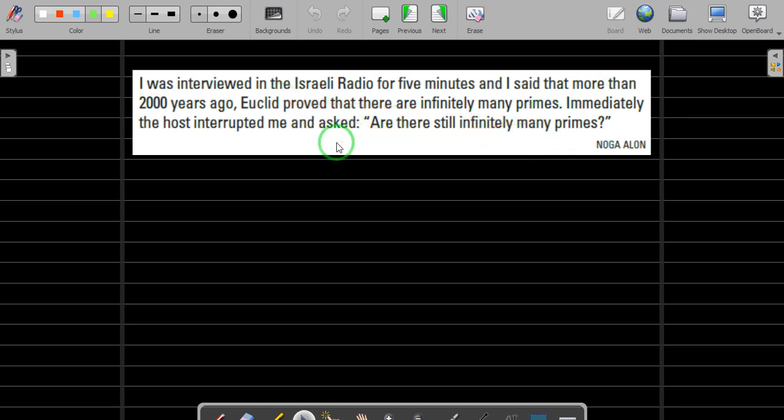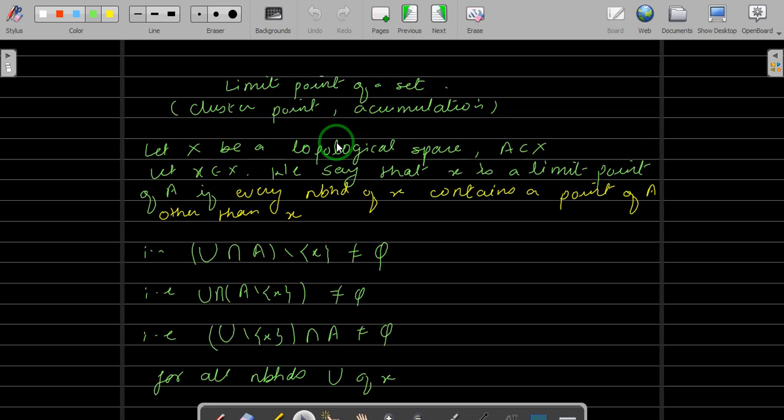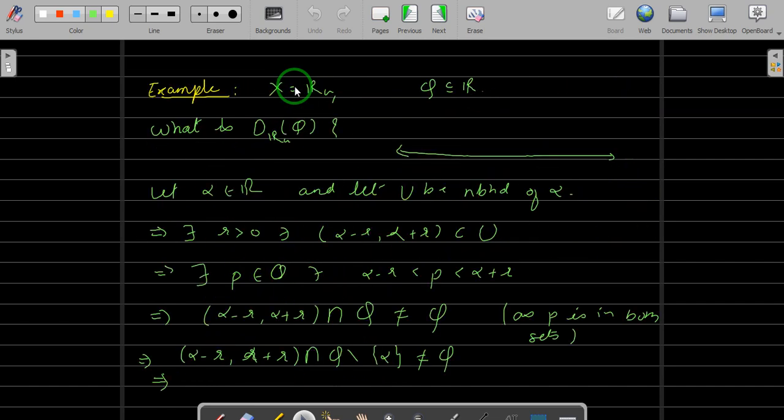Okay, so let's go for our topic. We are looking at topology, and in the previous video we have seen the definition of a limit point of a set, that is also called a cluster point or an accumulation point. We have seen the definition and we have seen the examples.